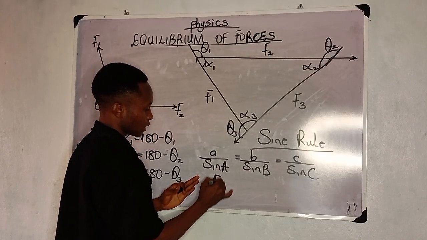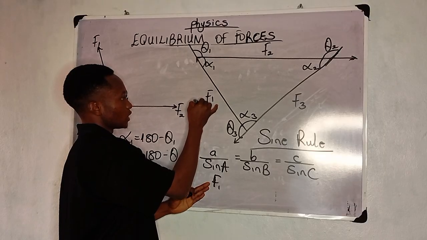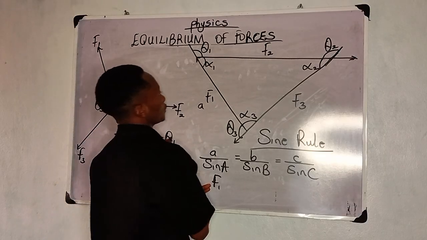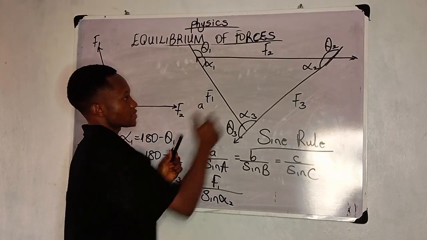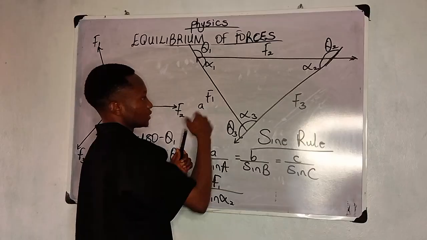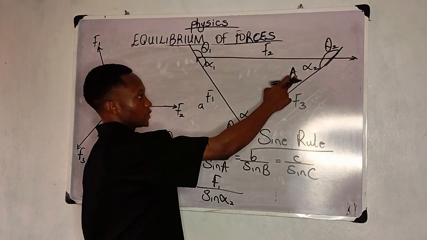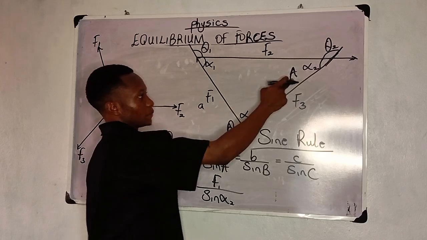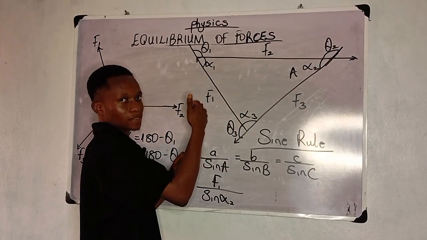Let me take my A as F1. So here I can write small letter a. The side where F1 is facing becomes capital letter A. Yes, this capital A, this small a. Capital A is the angle itself, while small letter a is the side which is facing it.